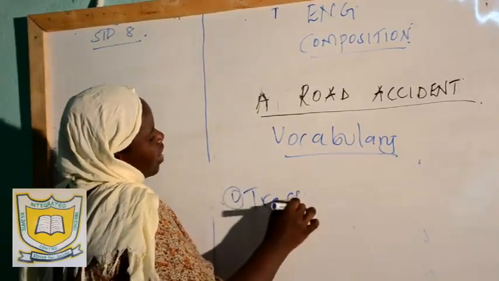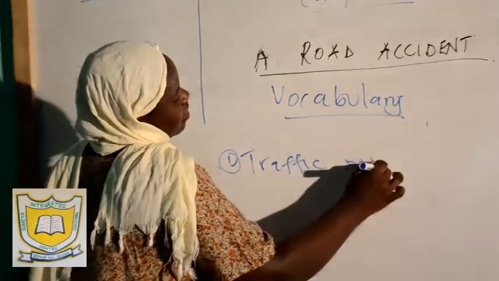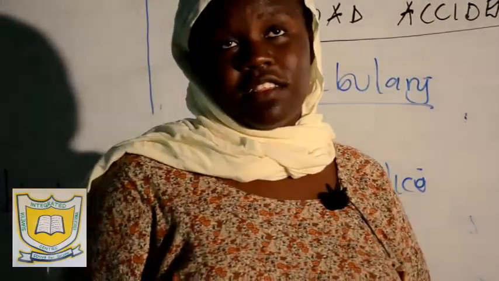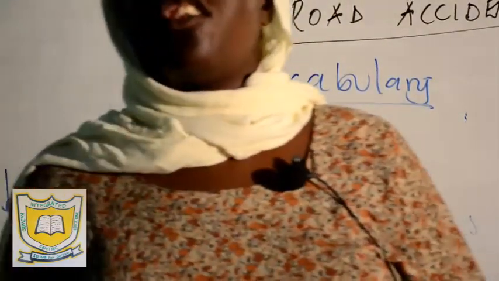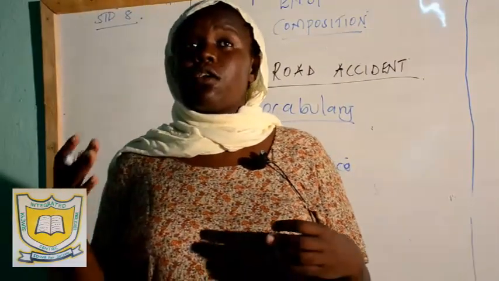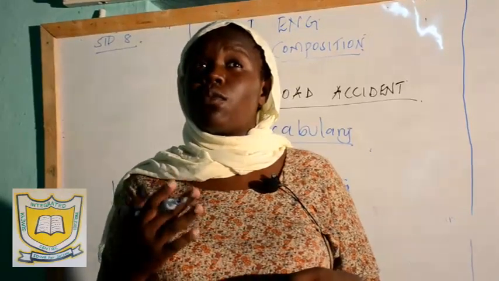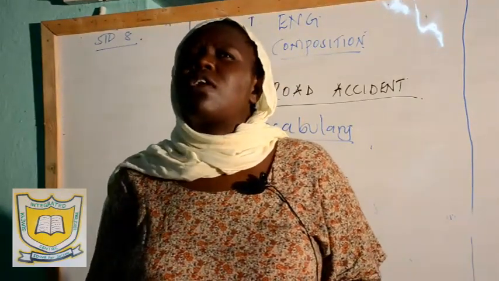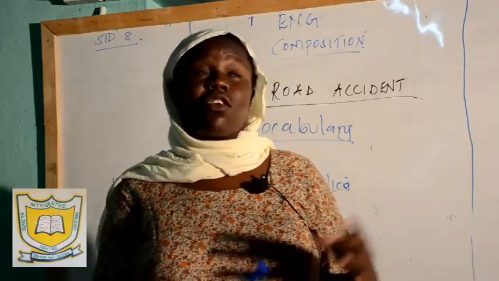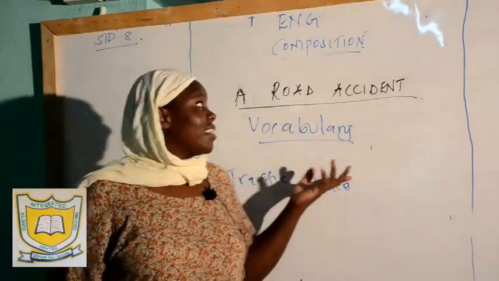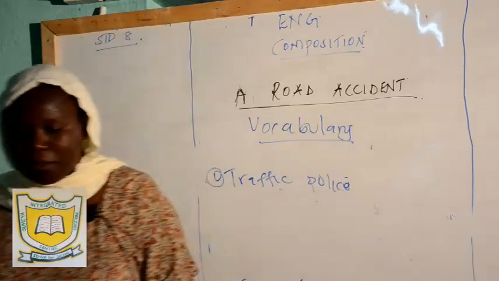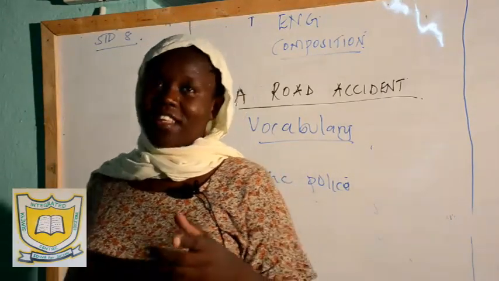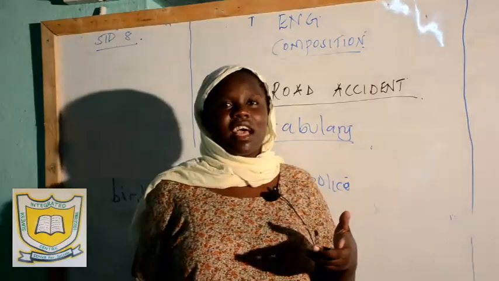Number one is the traffic police. Who are the traffic police? This is a police department that is in charge of traffic or vehicles, or means of transport on the road. How are you going to use traffic police in this road accident? If you are writing this composition about a road accident, then you realize that you can be a witness or you can be a victim.